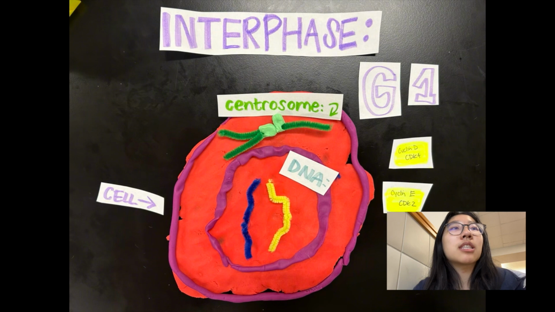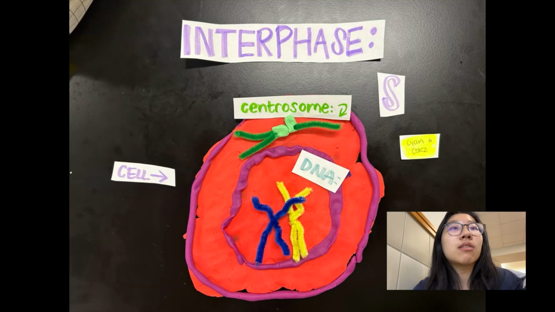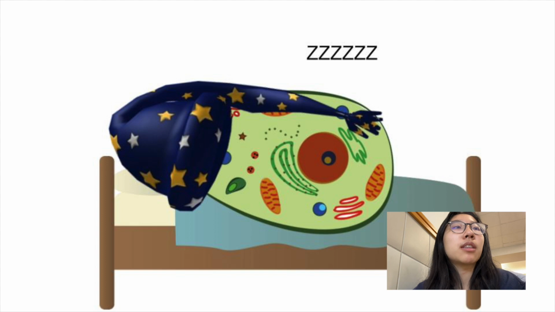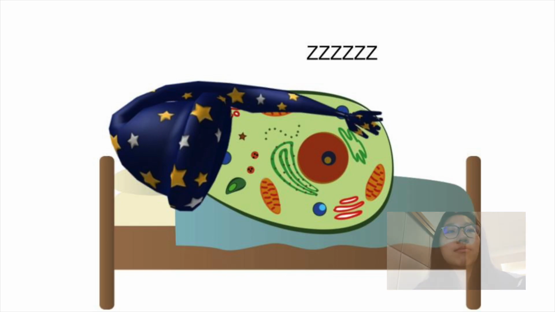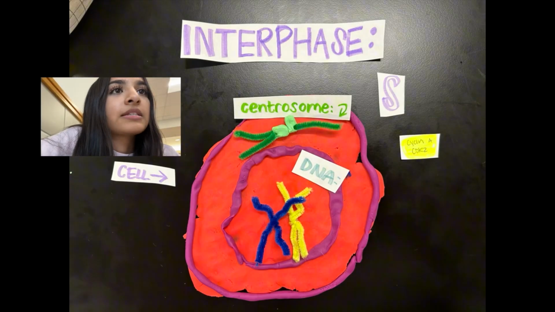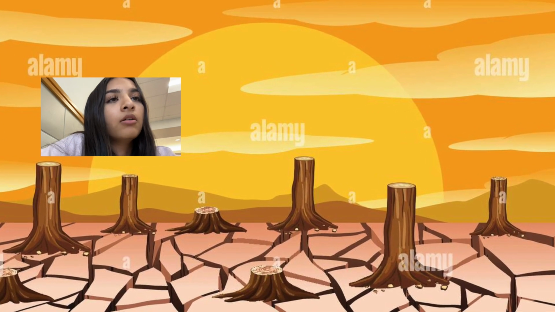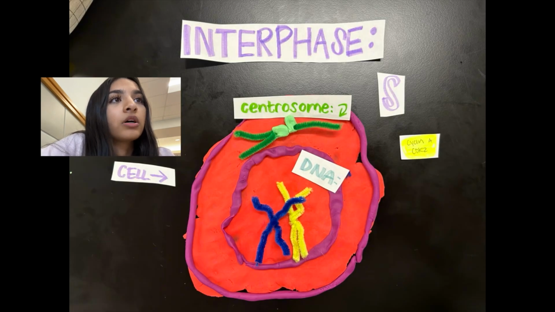After interphase, the cell can either move to the synthesis phase, S phase, or to the G0 phase. G0 phase is when the cell stops dividing and can leave the cell cycle. It's also known as a rest period. This rest period can be temporary or permanent. A more permanent resting period would be like when the cell has reached the end of development and no longer needs to divide. This usually occurs after mitosis. As for going into G0 phase after G1, it is usually because the environment lacks the necessary nutrients to enter the cell. If G0 phase doesn't occur, we move on to S phase.